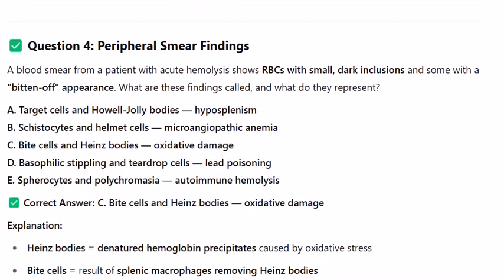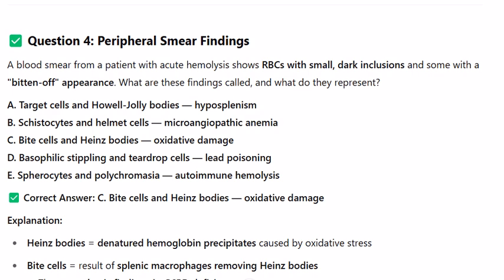Question 4. Peripheral smear findings. A blood smear from a patient with acute hemolysis shows RBCs with small dark inclusions and some with a bitten-off appearance. What are these findings called, and what do they represent?